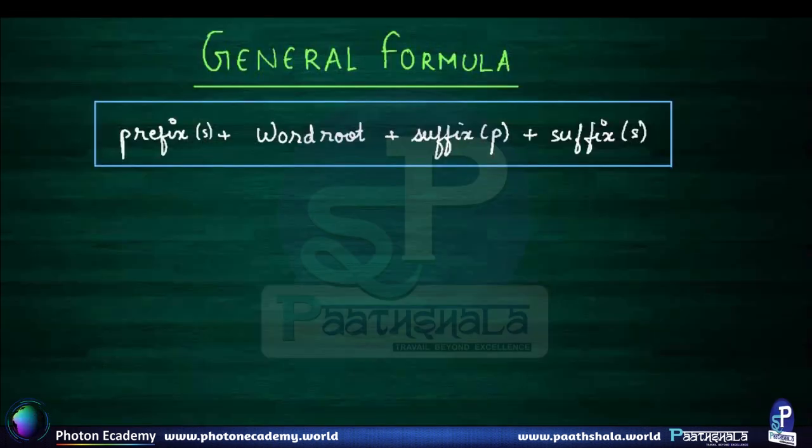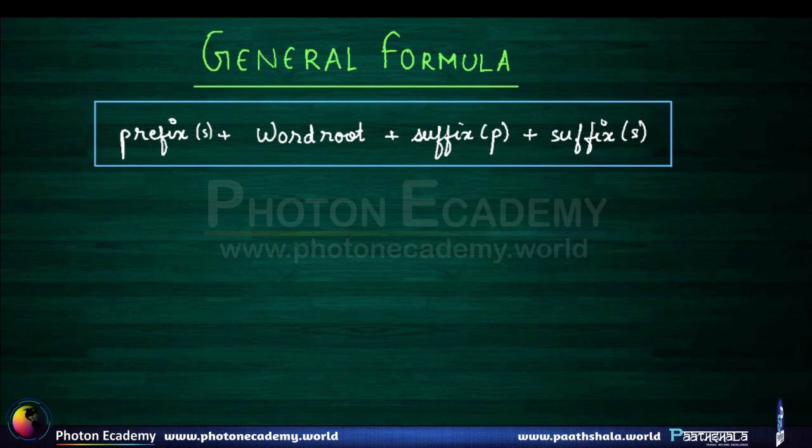So once you've selected your correct main chain and also numbered it, then comes this general formula to name it. This general formula is not only for alkanes but for any organic molecule present around us. It has 4 different parts: prefix, word root, primary suffix and secondary suffix. We will discuss each of these parts in detail. So the first one that we will discuss is word root.